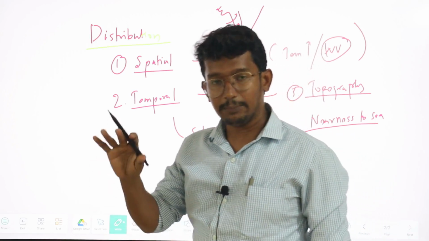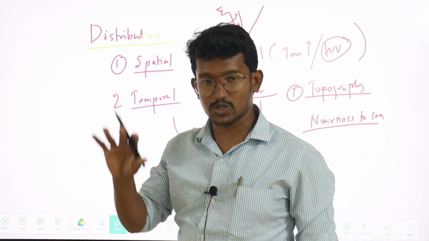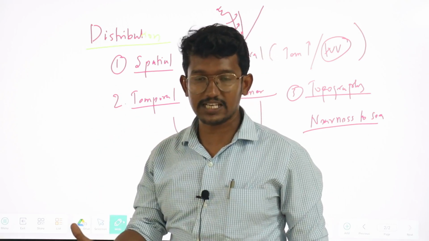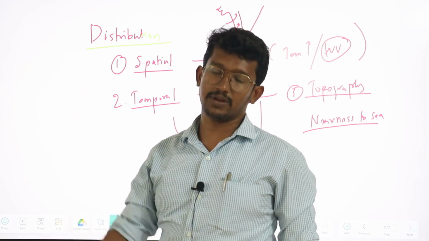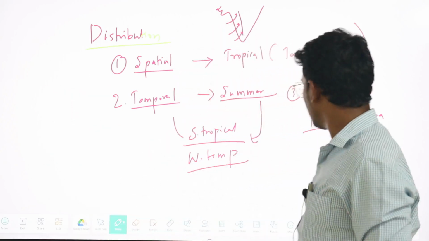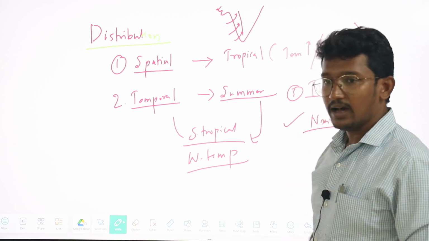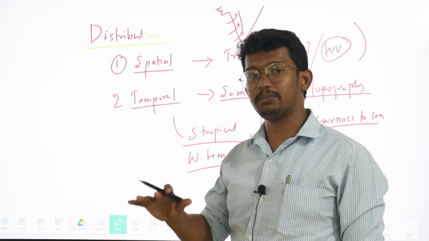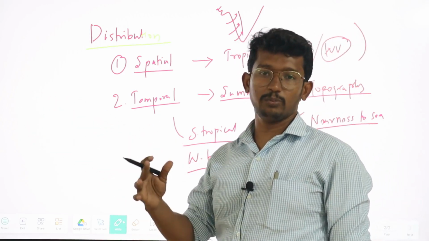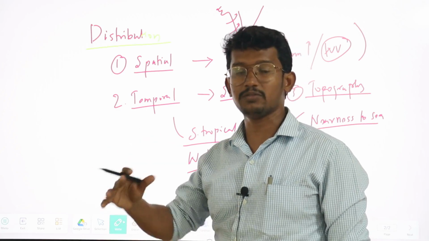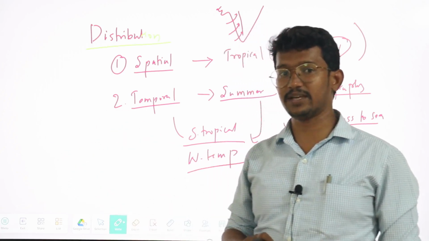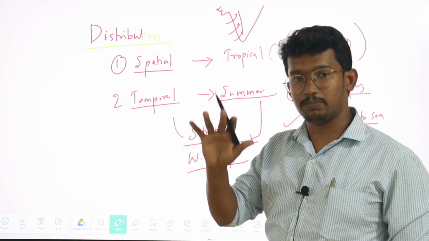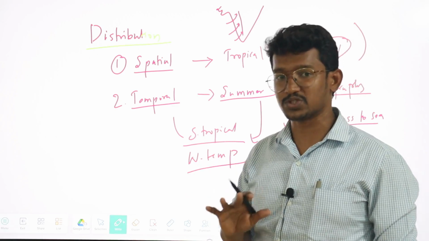So here the rapid ascendance of the air mass is also facilitated by the topography, which means mountains. So orogeny will also facilitate the rapid updraft of the air mass. And apart from that, we can expect the formation of thunderstorms in the coastal areas, because in the coastal areas we have wind movement from the ocean, which has more water vapor. So that is the reason why at the local level, these two factors also play a major role in the distribution of thunderstorms.